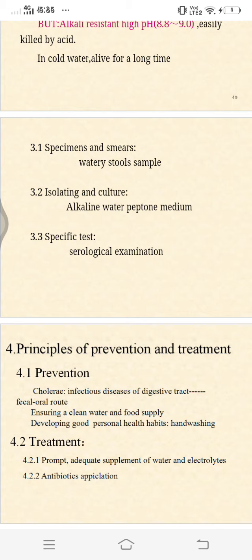And Vulnificus, it also morphologically resembles Parahaemolyticus. In culture it can tolerate 8%. If you remember the earlier one, Alginolyticus, it can tolerate 10% NaCl, but Vulnificus can tolerate 8% NaCl. It is also a lactose fermenter. Alginolyticus is sucrose fermenting and Vulnificus is lactose fermenting. Its pathogenicity causes wound infection following contact of wounds with seawater.